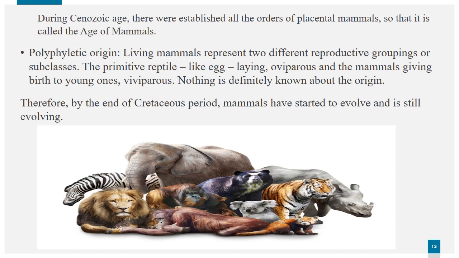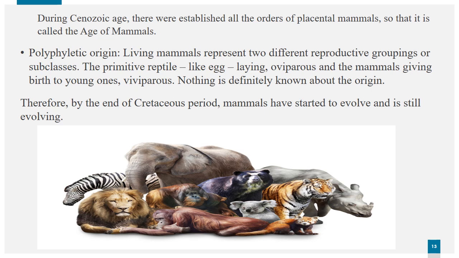In polyphyletic origin, the living mammals represent 2 different reproductive groupings, the oviparous, which means egg-laying animals, and the viviparous, which means giving birth to young ones. So, was mammalian evolution monophyletic or polyphyletic?